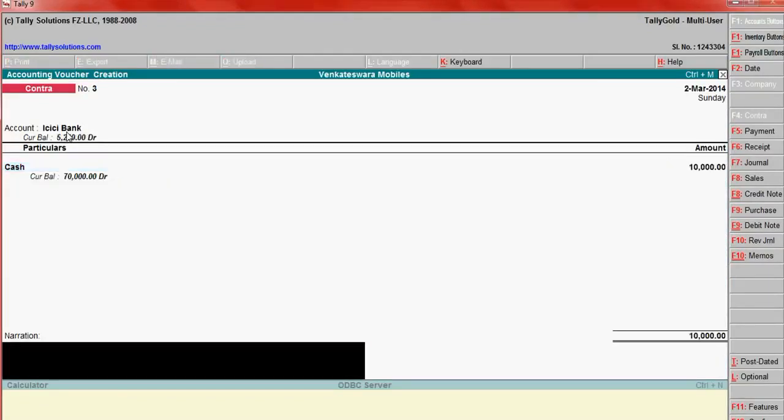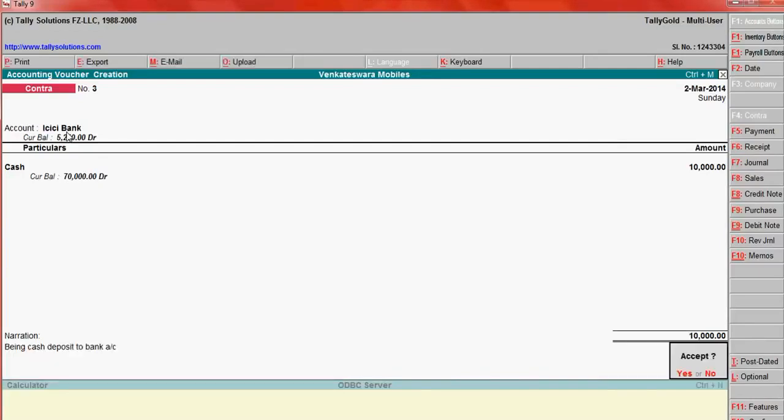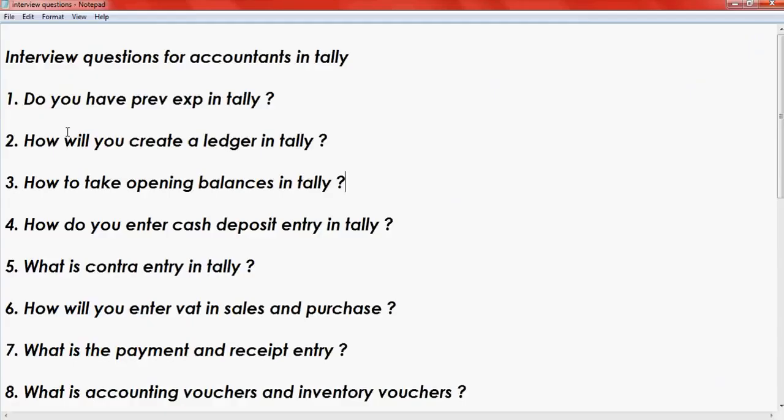Bank cash deposit to bank account. Fine. So for this fourth question the answer is go to gateway of Tally, accounting vouchers, contra entry.